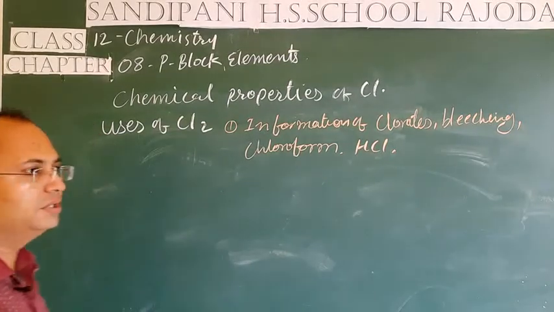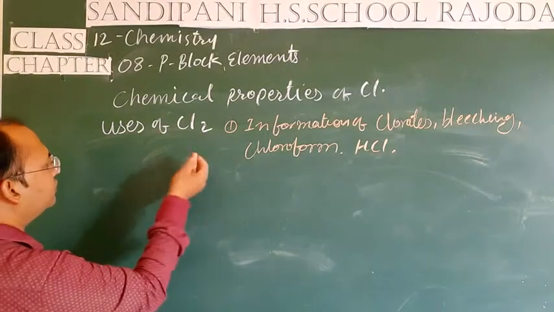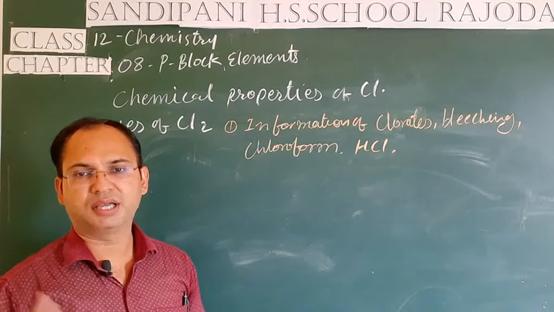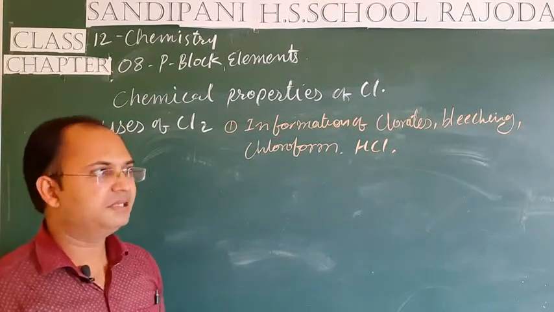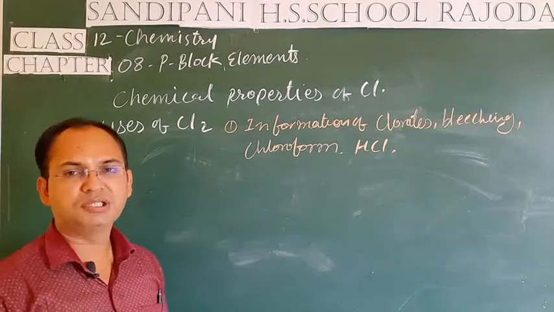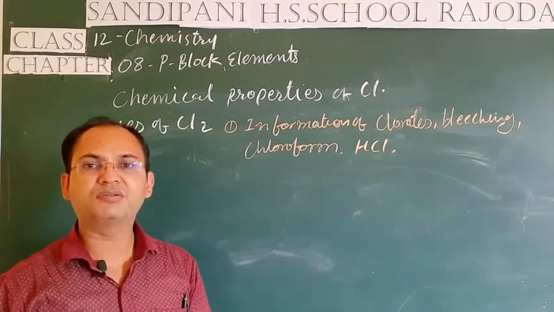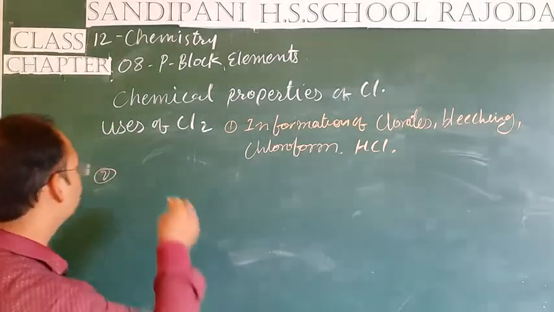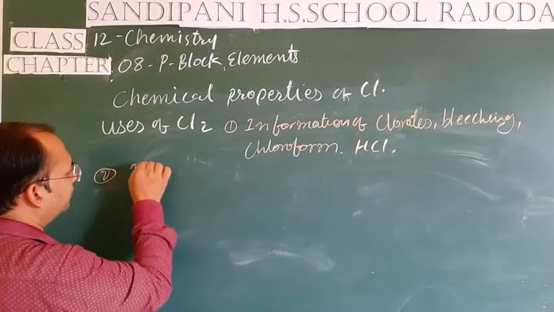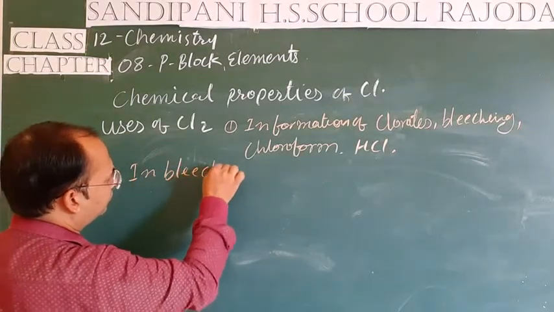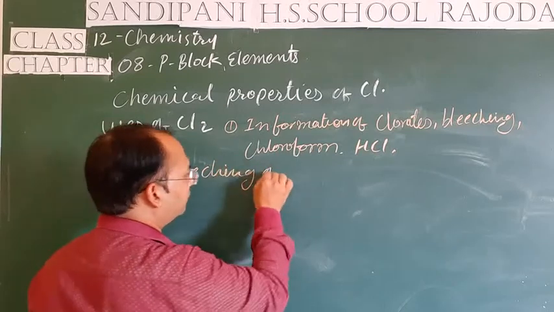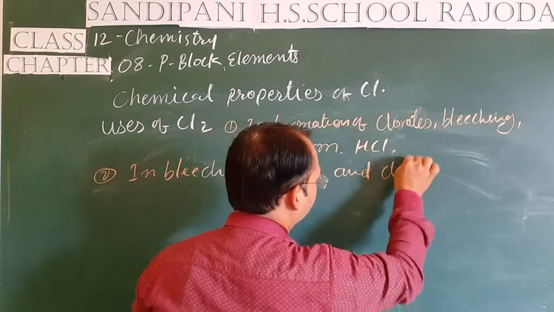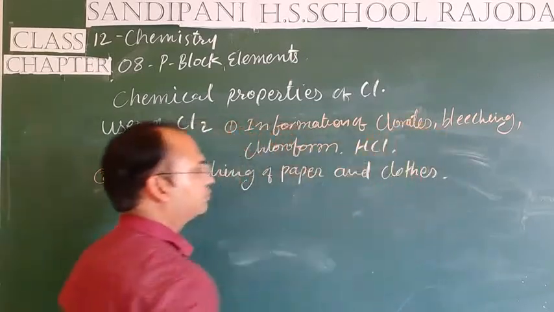Second use of chlorine is, students, that it is used as a bleaching agent in paper industries as well as in cloth industries, because in order to recycle paper, it is very necessary to bleach or decolorize it. So second, bleaching of paper and clothes.